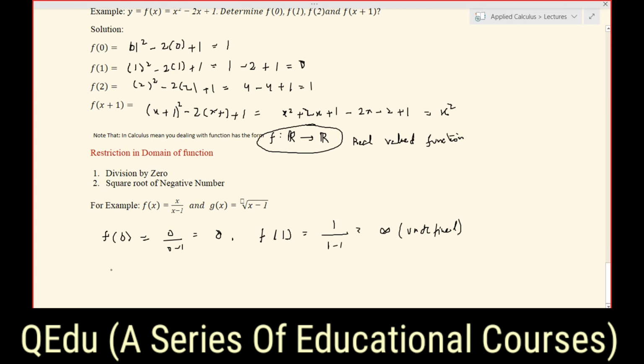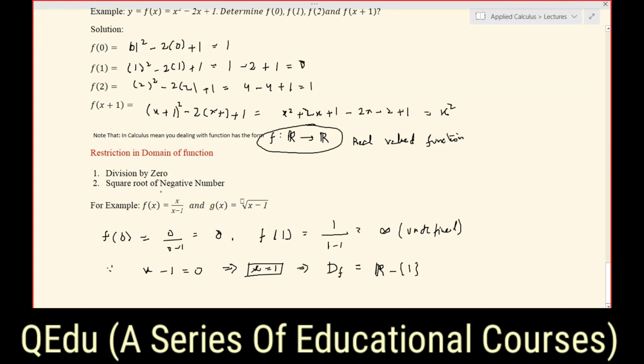So what happens in calculus, you have to remove the numbers where you have a division by 0. For this, we can just put x minus 1, the lower part of the function, equal to 0, and you simplify, you will get x is equal to 1. So at x equal to 1, the function will be undefined. Therefore the domain of this function f will be the set of real numbers minus the element 1, because at point 1 the function will be undefined, so no need to input this in the domain.